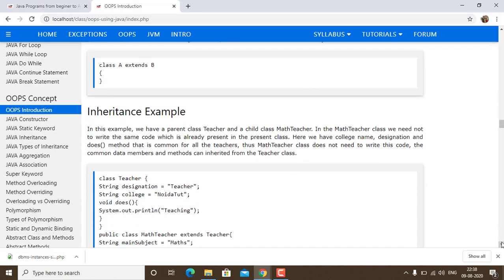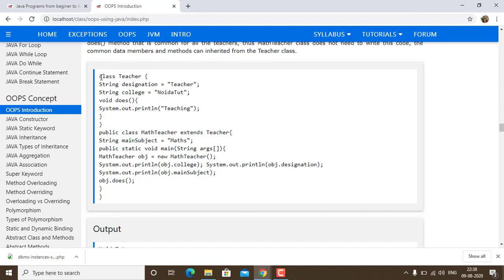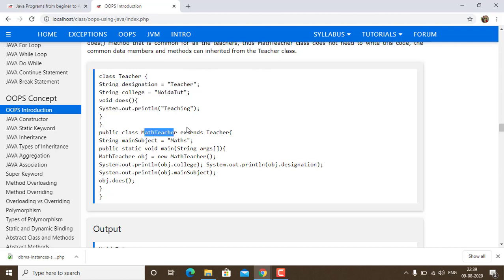Now proceeding further, let us have an example of inheritance. Suppose a class teacher is there, and in this we have different variables. Then we have different methods. Now another class is there: public class math teacher extends teacher. That means this class math teacher is inheriting the teacher. Whatever is written inside the class teacher, we understand that it is copied to math teacher. This is what it means basically.